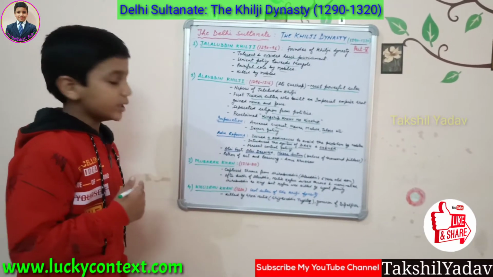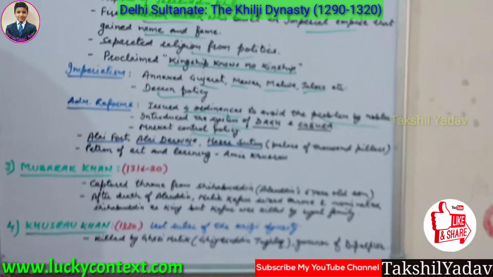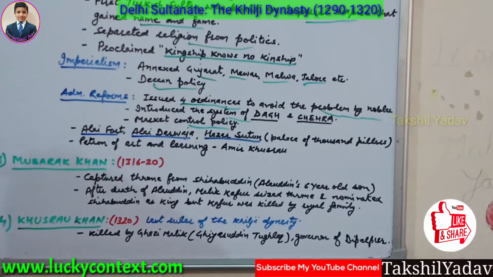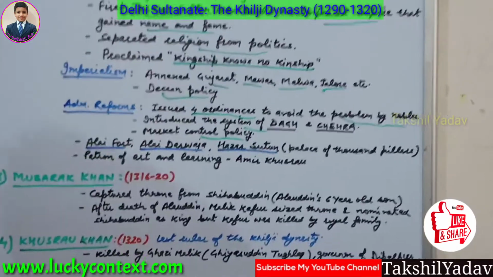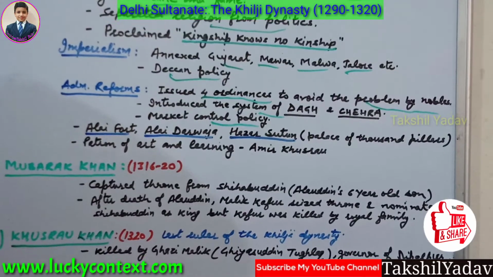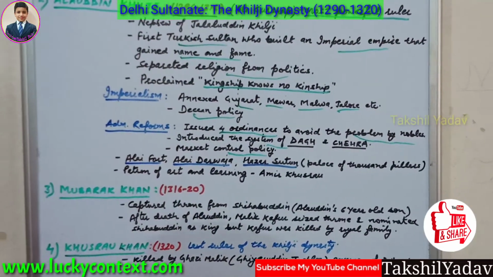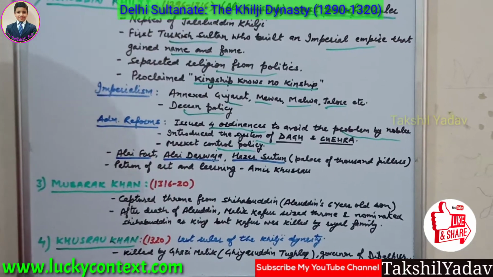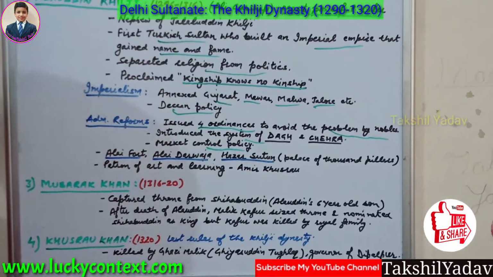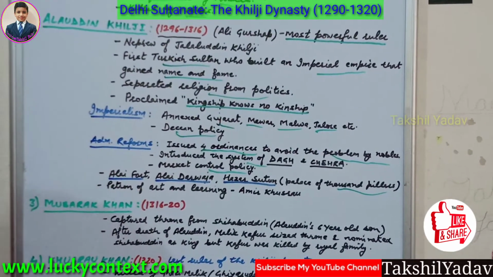He built many monuments such as the Alai Fort and the Alai Darwaza. The Alai Darwaza is the entrance gate of the Qutub Minar. The Qutub Minar is 72.5 meters high and has 399 steps. He also built the Hazar Sutun, that is the palace of 1,000 pillars.